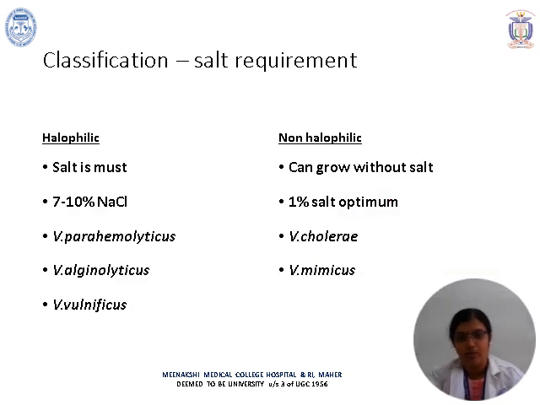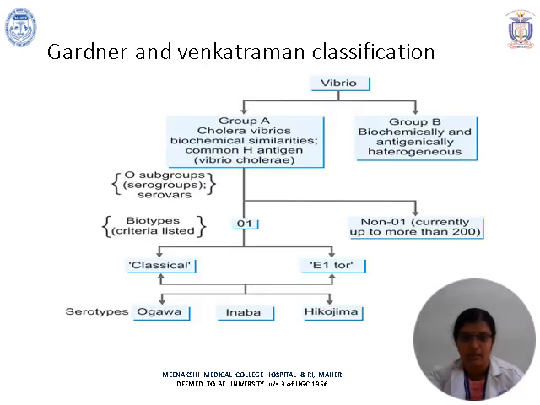Initially it was classified based on salt requirement. It was considered as halophilic as well as non-halophilic. For halophilic Vibrios, salt is very highly necessary. Around 7 to 10% of sodium chloride is needed for them. The examples include Vibrio parahemolyticus, Vibrio alginolyticus and vulnificus. Whereas non-halophilic Vibrios can grow without salt, though even 1% salt is probably needed. The examples are usually Vibrio Cholerae and Mimicus.